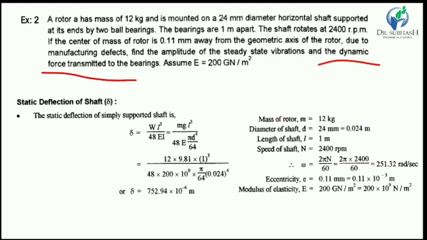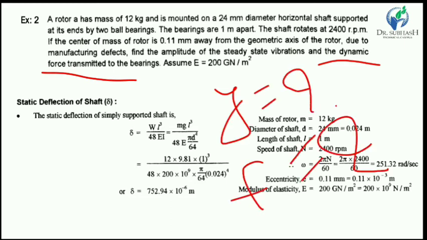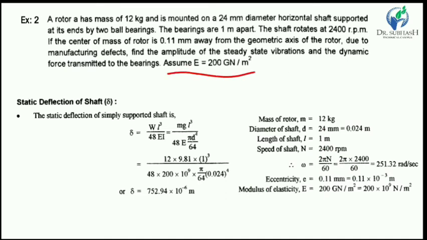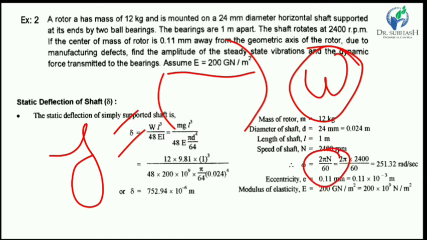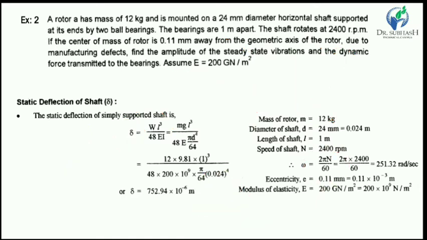And dynamic force transmitted to the bearing. Similarly, we have to find out the Y and the force transmitted to the bearing. The modulus of elasticity, capital E, is given. So we know that to find out the Y, we have equations, and for that equation we have to find out the value of omega, the rotational velocity of shaft omega, and critical speed of shaft omega c.